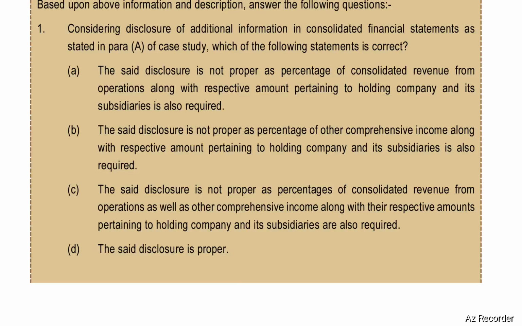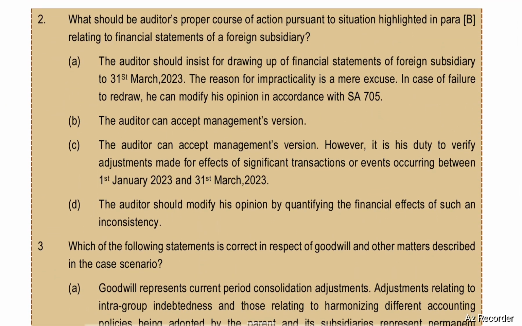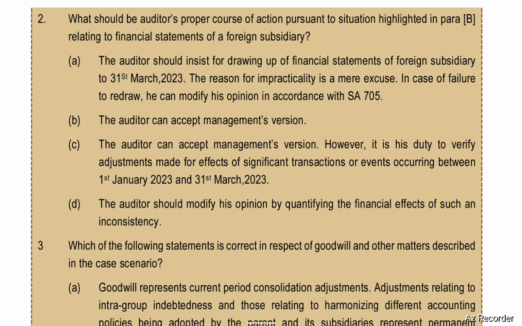Option B is correct. The said disclosure is not proper as percentage of other comprehensive income along with respective amount pertaining to holding company and its subsidiaries is also required. Next, what should be the auditor's proper course of action pursuant to situation highlighted in para B relating to financial statements of a foreign subsidiary?